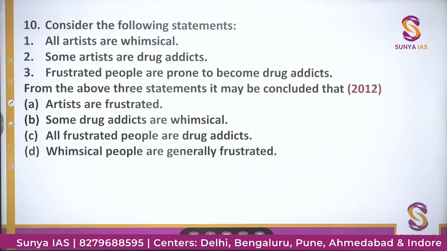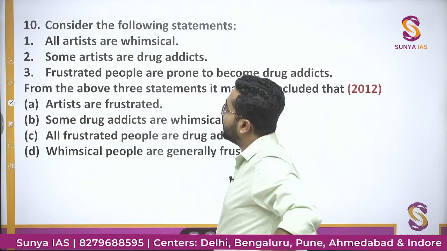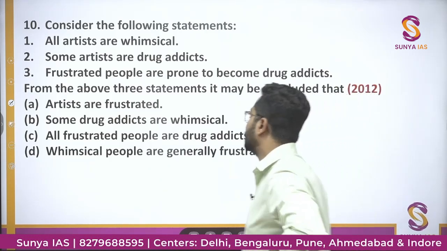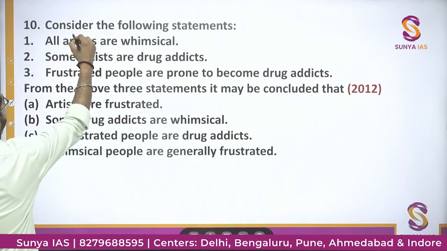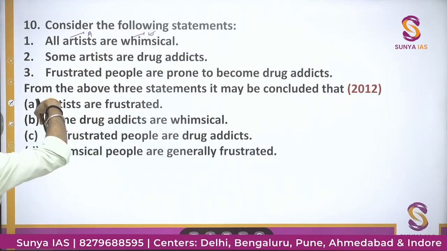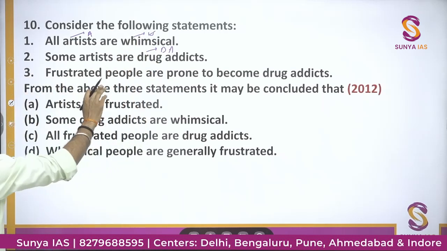We move on to the next question. This question was asked in the year 2012. Consider the following statements. All the artists are whimsical. Some artists are drug addicts. Frustrated people are prone to become drug addicts. So artist I will write as A, whimsical I'll denote by W, drug addicts I will write as DA.